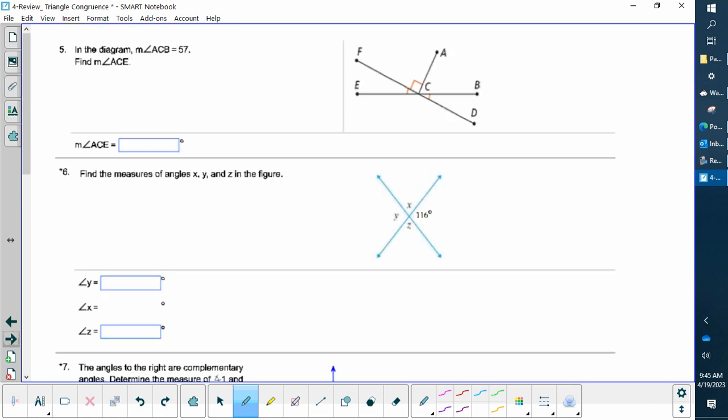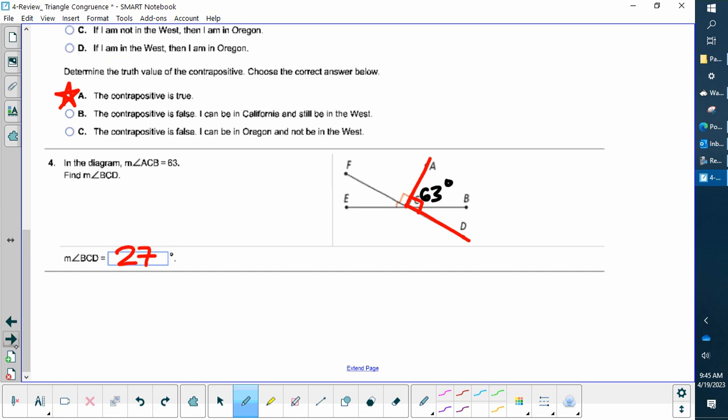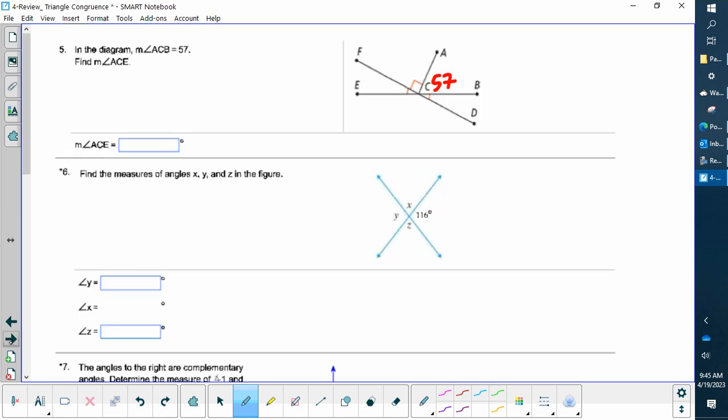All right, moving on. Okay, same problem. ACB, 57. So this guy here is 57. And I'm looking for ACE this time. Ooh, this is a little bit trickier. Let me make sure I did that last one right. What was I looking for? B to C to D. Yep, that's right. Okay, this time I'm looking for angle ACE. A to C to E.